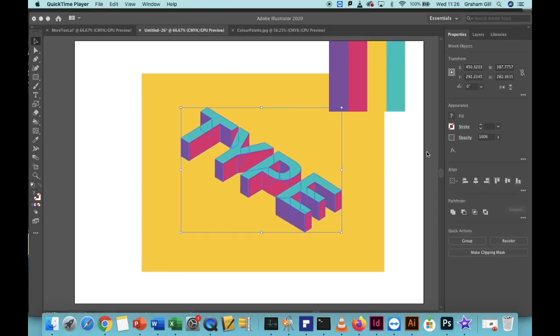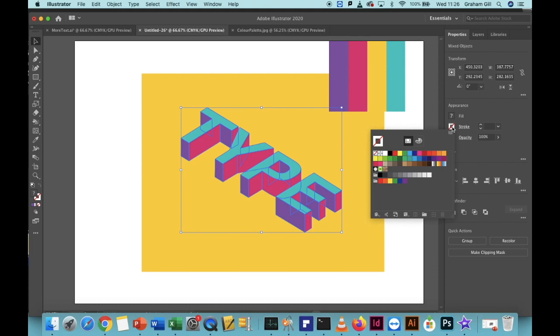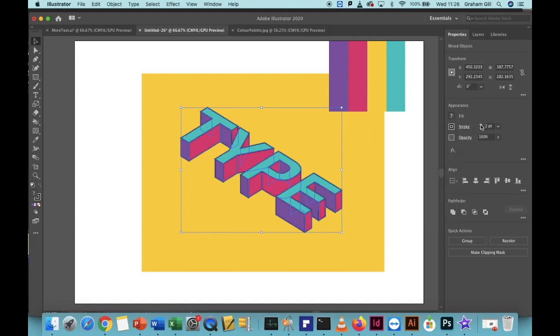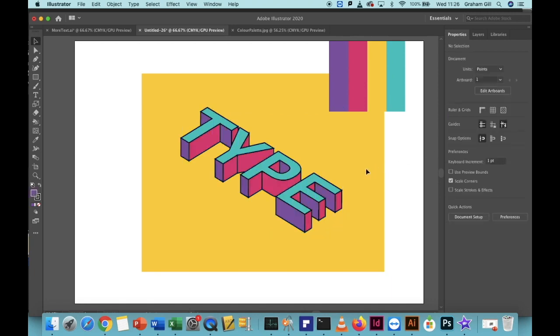Now click on the stroke colour. Make sure that you are in the swatches panel and not the colour mixer. From the swatches panel, click on black and then change the stroke colour to 2 point. Click on the background to deselect and you'll see we've added a nice 3D outline effect to the text.